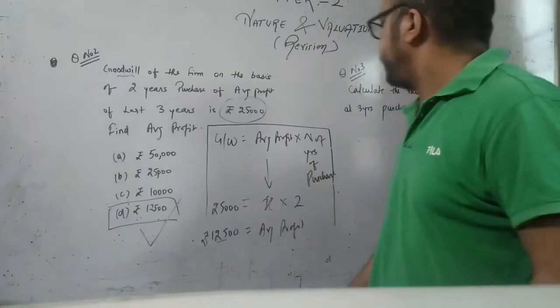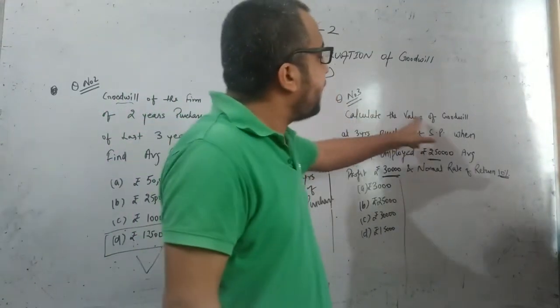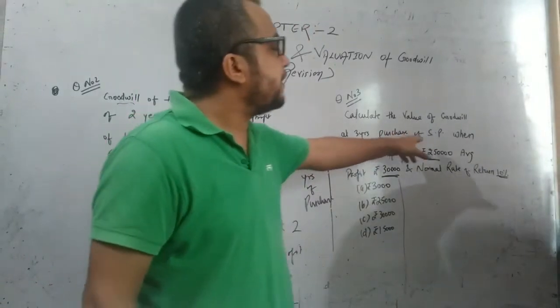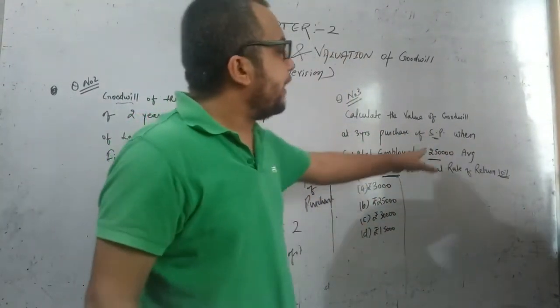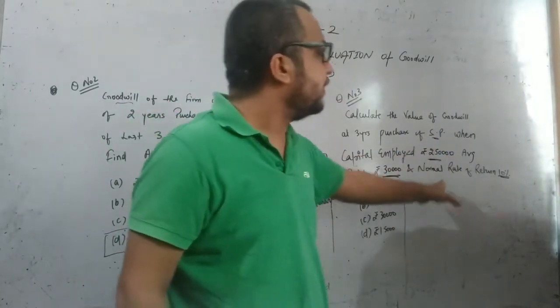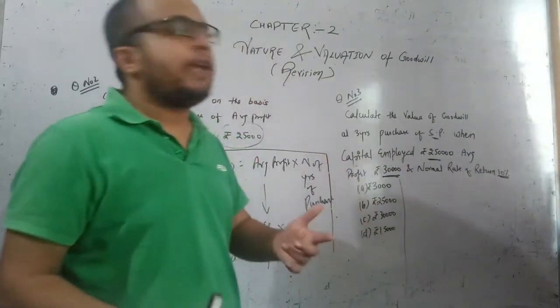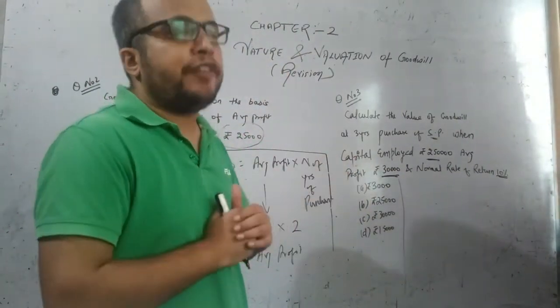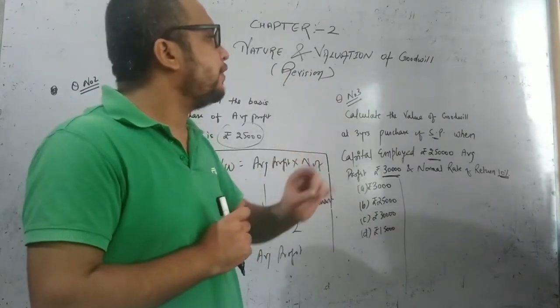Now, next question. Question number 3. In question number 3, they are asking us to calculate goodwill on 3 years purchase of super profit, when capital employed is rupees 2,50,000 and average profit is rupees 30,000 and normal rate of return is 10%. So, they are asking us to calculate goodwill with the help of super profit method. So our first point is to calculate super profit.